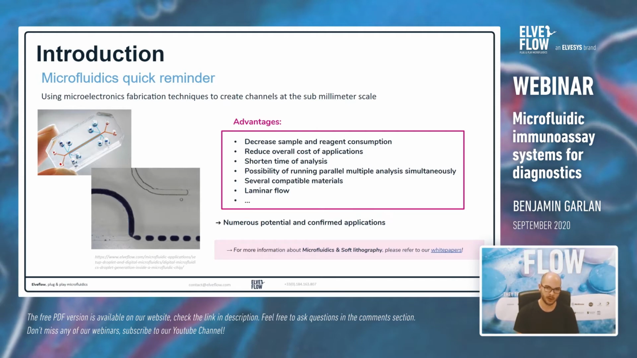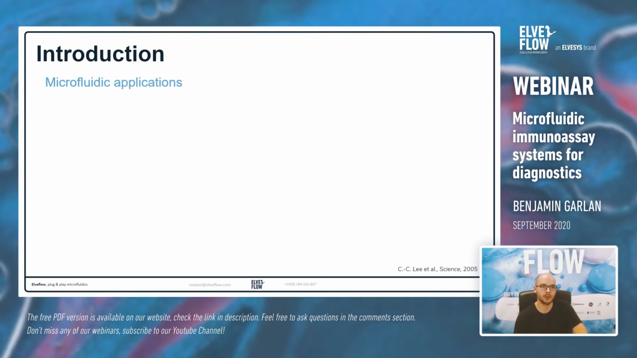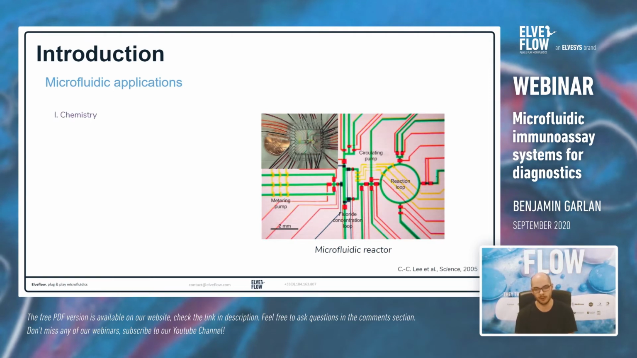There are also several materials that you could use to do microfluidic chips with different advantages and drawbacks. And finally, in the microfluidic chip, the flow is laminar, which has some effects about the mixing, which presents some advantages and drawbacks too. There are already a lot of applications of microfluidic technologies that I will present briefly.